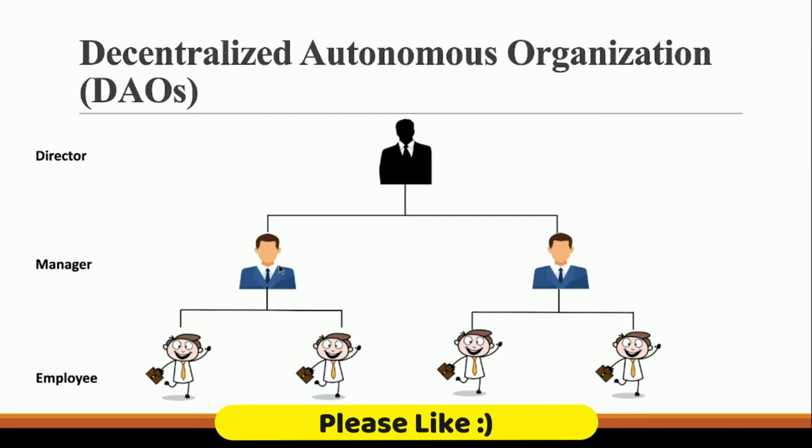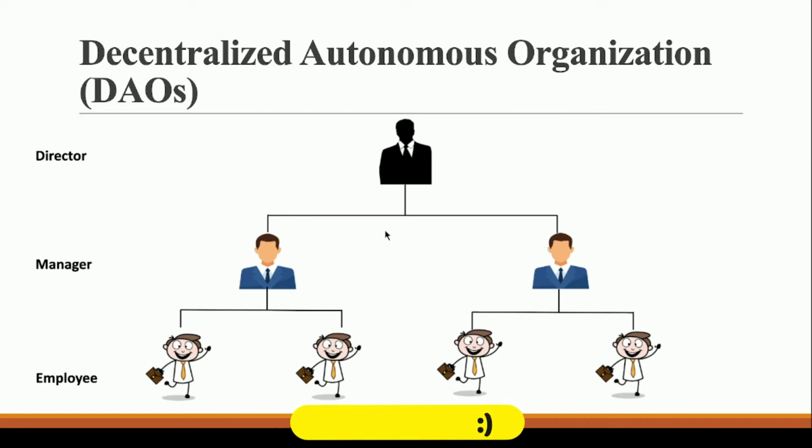If you see, a typical organization looks something like this, right? We have a director. Under this director, we have some managers. Under these managers, we have some employees, right? So if the director has some work, he will assign it to the manager. Then the manager will assign it to the employees. And this is how an organization runs, right? In a hierarchical manner. The director is the supreme authority. After that, we have managers, and after that, we have employees, right?